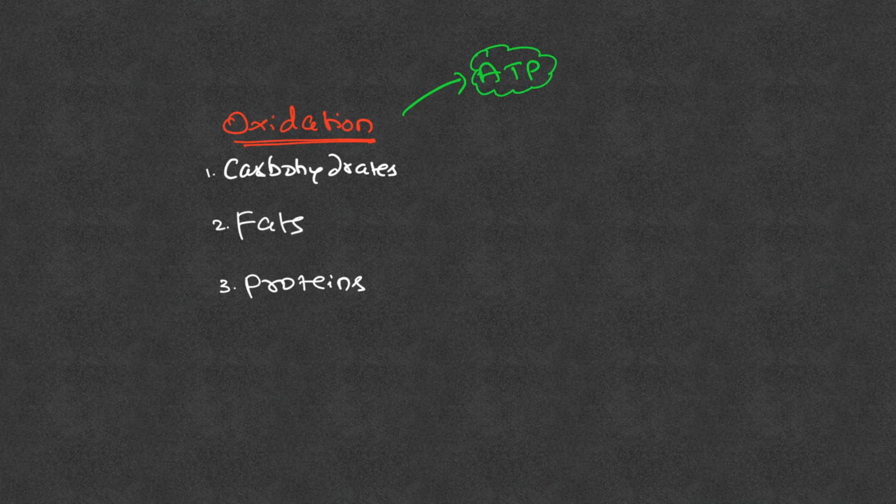Not only does oxidation of carbohydrates, proteins, and fats release energy in the form of ATP, it will also release energy in the form of heat. So heat is also part of the oxidation of dietary fuels, and as a byproduct of this oxidation, there will be release of carbon dioxide. This is what happens to oxidation of our dietary fuels, carbohydrates, fats, and proteins.